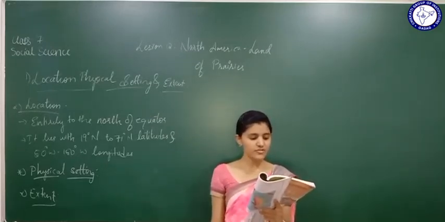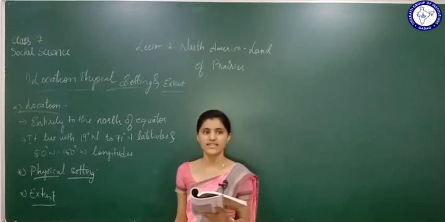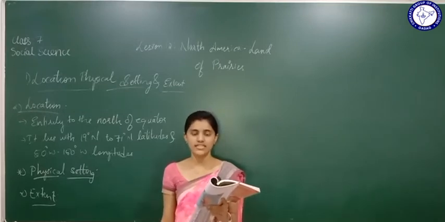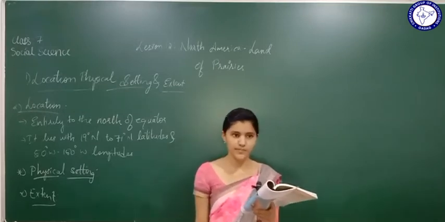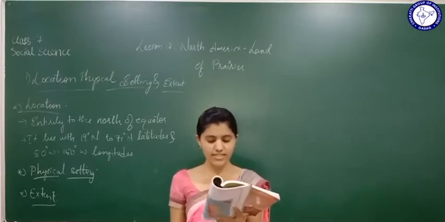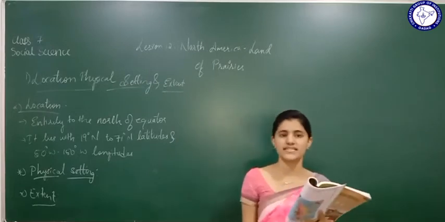There are 24 countries in North America. Totally how many countries are there in North America? There are totally 24 countries. Among them, Canada, the United States of America and Mexico are the 3 large countries by their size.